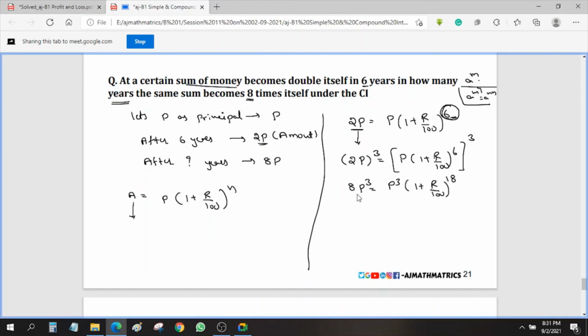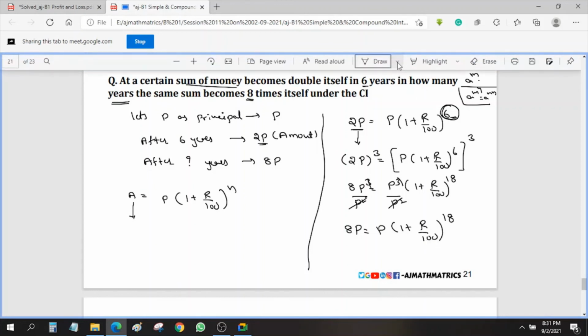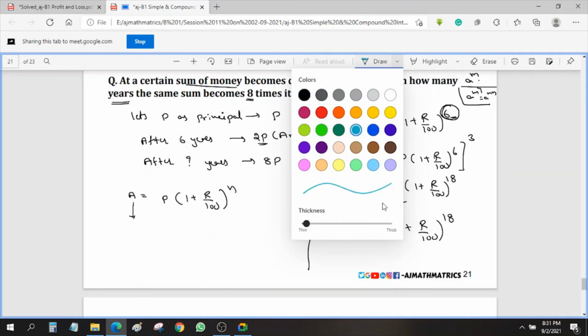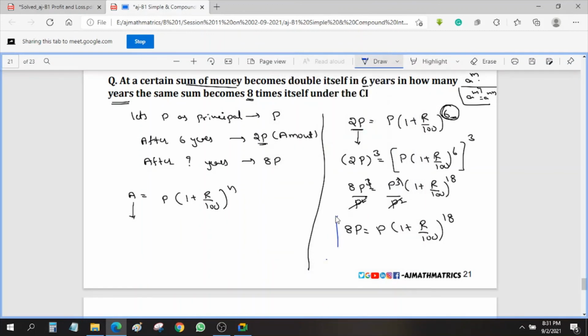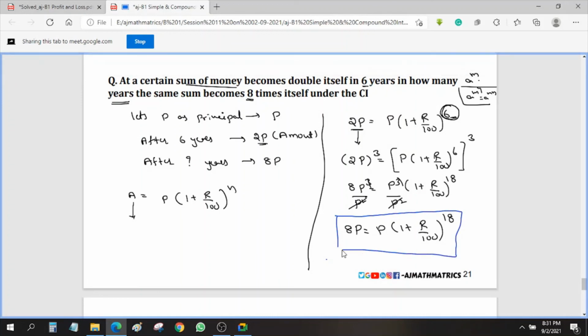We need to get only 8p here, and here we have p cube. So both sides I am dividing by p square. So p square gets cancelled. Now here we are left with 8p is equal to p of 1 plus r by 100 whole power 18. Now from this what can you understand? To get it 8 times, how many years will it take? 18 years. It will take 18 years to get it 8 times. So the answer for the question is 18 years.